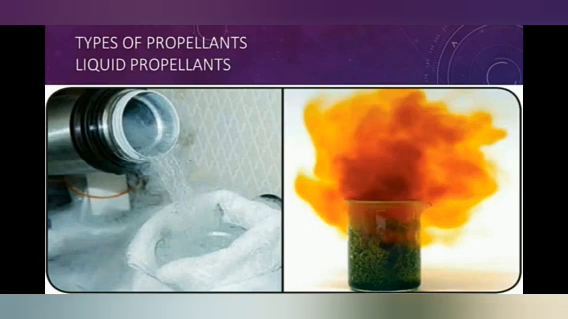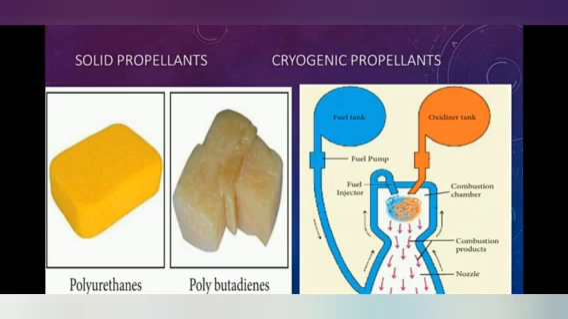So next, solid propellant. In solid rocket propellants, fuel and oxidizer compounds are already combined. So both are already combined. When they are ignited, they burn and produce heat energy. Combustion of solid propellant cannot be stopped once it is ignited. Solid fuels used in rockets are polyurethanes and polybutadienes. Nitrate and chloride salts are used as oxidizers.